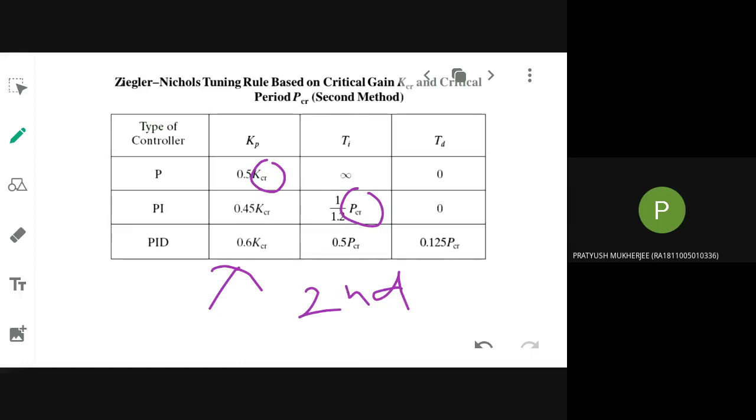Then what is Pcr? Pcr is the period of that sustained oscillation, one cycle. You substitute that here, and then you will easily be able to design the PID controller. That's all. But you have to remember how many tables there are. First method, one table, where you should know L and T. Second method, one table, where you should know Kcr and Pcr. Very easy method.